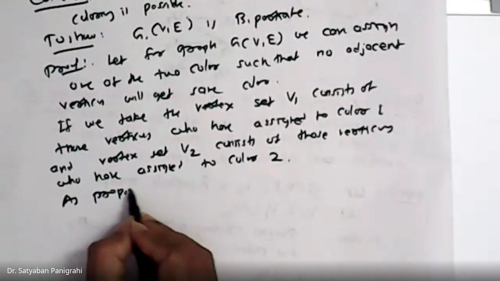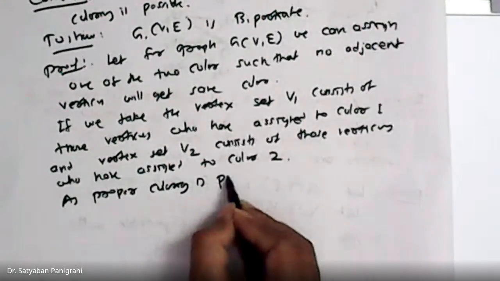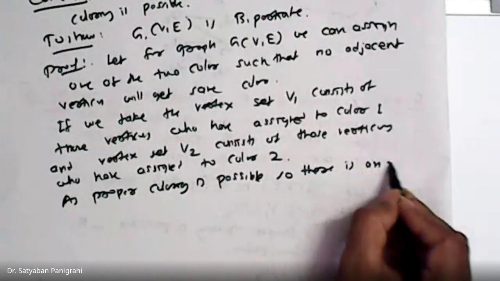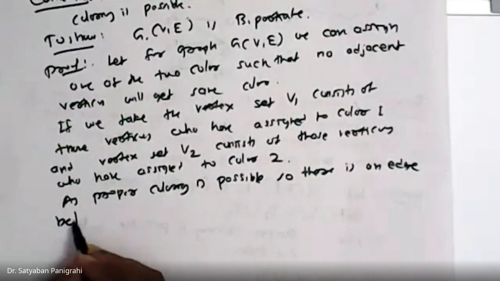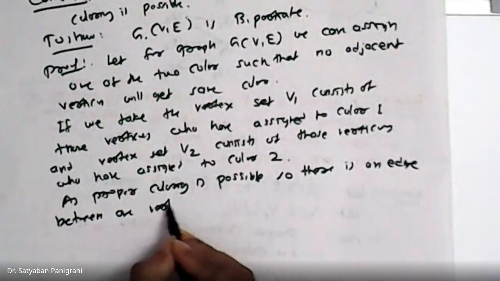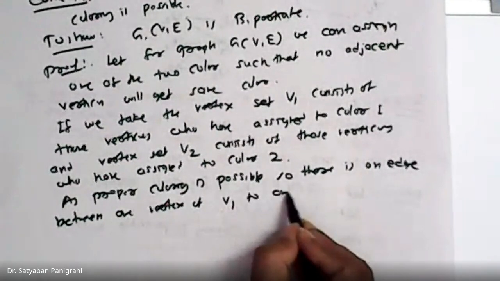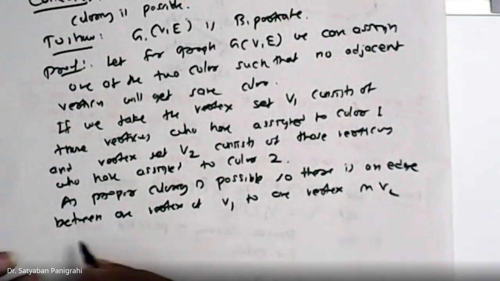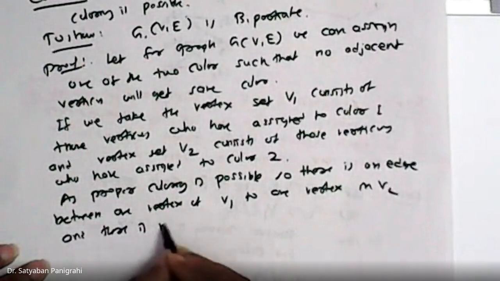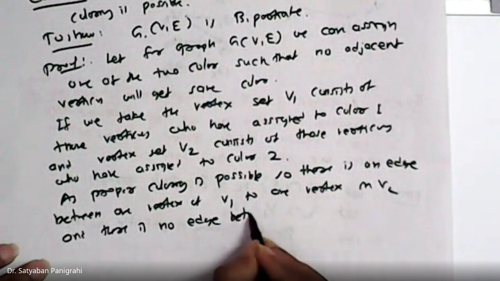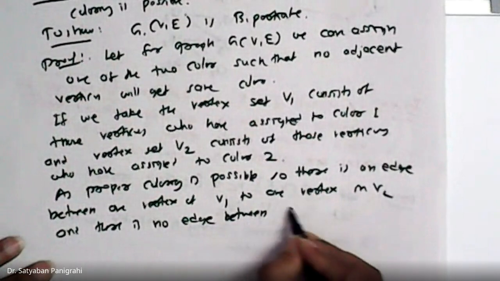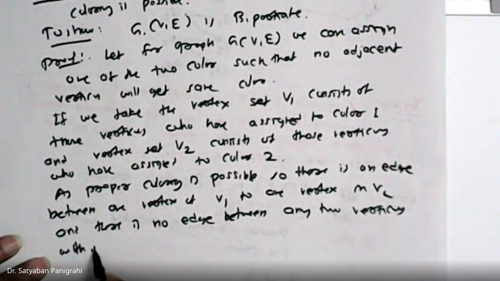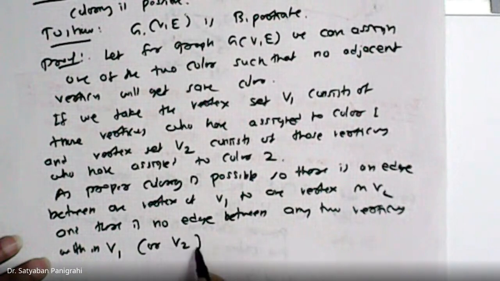As proper coloring is possible, there is an edge between one vertex of V1 to one vertex in V2, and there is no edge between any two vertices within V1 or V2 also.